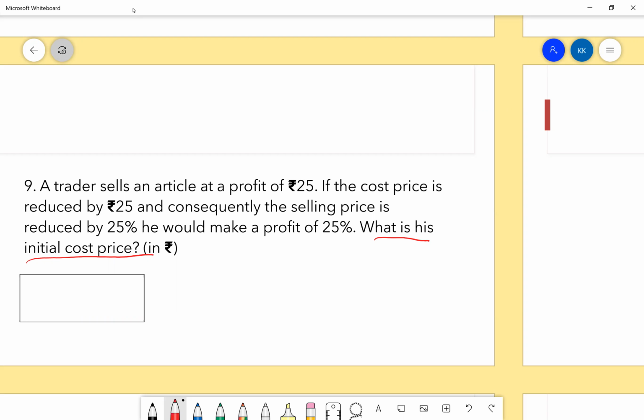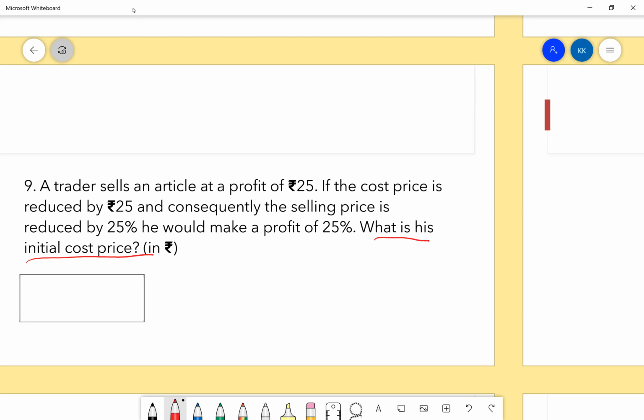Prerit, what did you do? You got 75 as the answer. I made some calculation error. Okay. And what approach did you use? Took selling price equal to cost price plus 25, that kind of. Okay. Perfect.